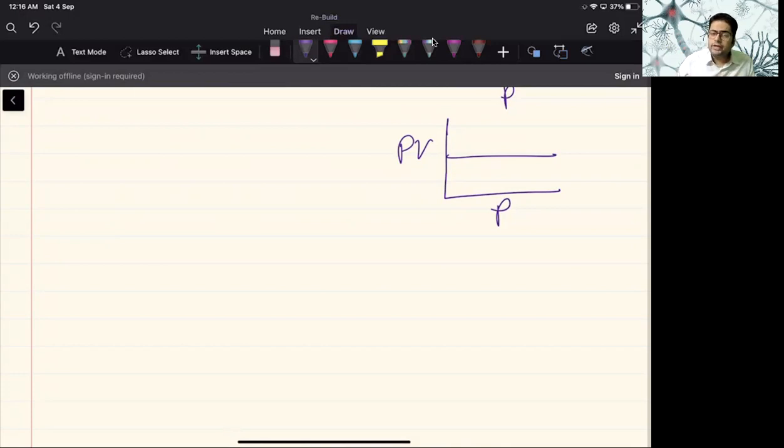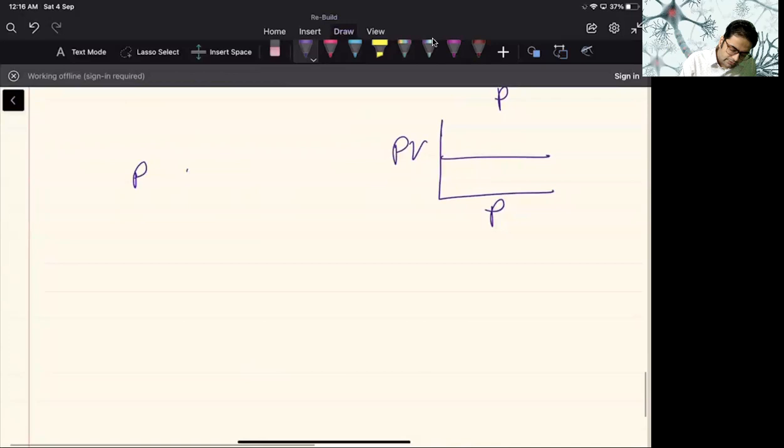So we want to find out the interrelation between pressure and density. How can we find out? As we can say, pressure is inversely proportional to volume. Let's say it is K by V. Here K generally is a constant.